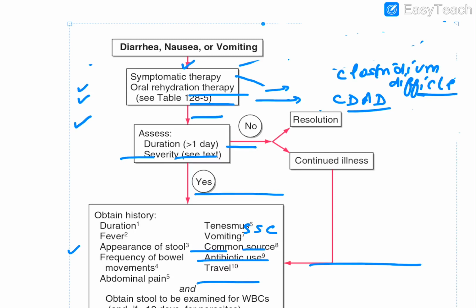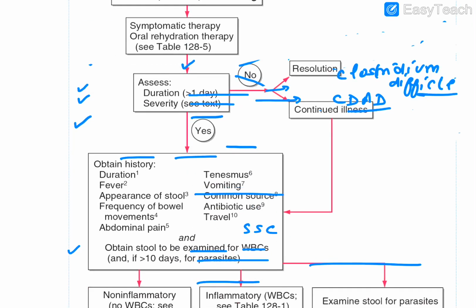And obviously if somebody comes, you will give symptomatic therapy, empirical therapy. You will give mostly fluoroquinolones or macrolides nowadays. You will go for ORT, that is ORS, and then assess the severity also. When the patient gets stabilized, only then you will obtain the history. That history is focused on which particular things is the important point: duration, fever, appearance of stool, frequency, abdominal pain, tenesmus, vomiting, common sources, antibiotic use, travel. All this we need to observe.